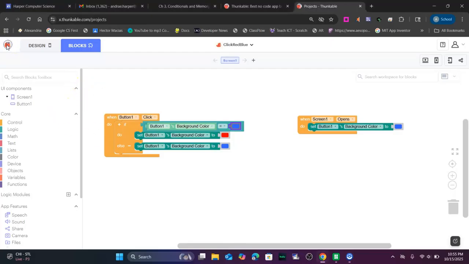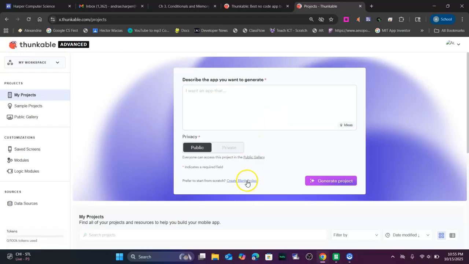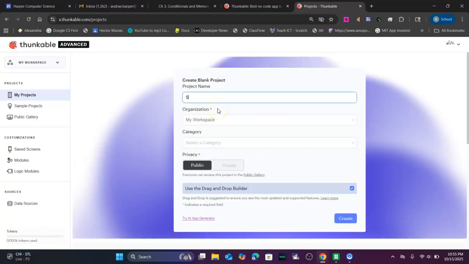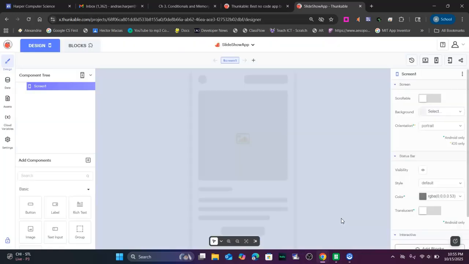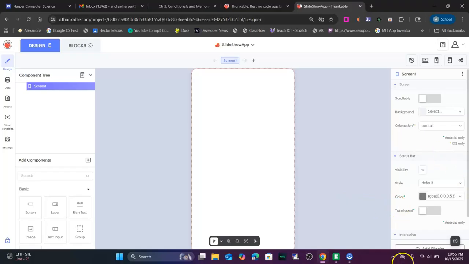So if you haven't done so, you want to go to Thunkable. We're going to create a blank project. We're going to call it Slideshow app. And so we're going to go ahead and hit create. Alright, so now that we have our slideshow app, we want to get organized.